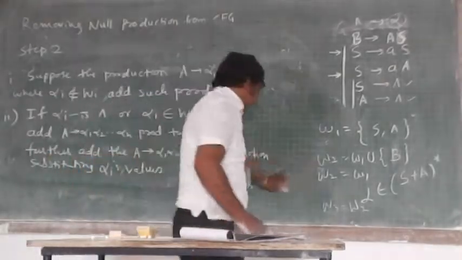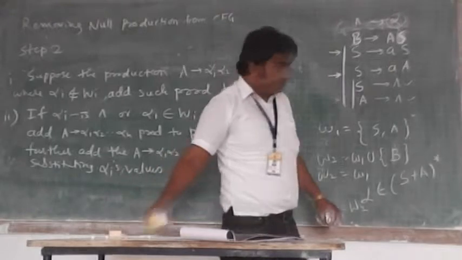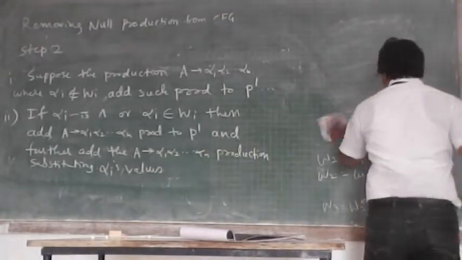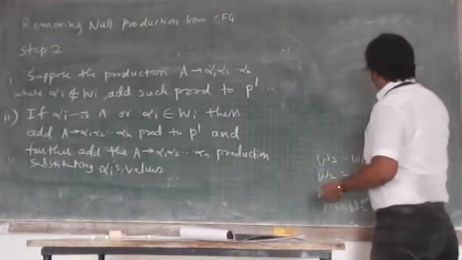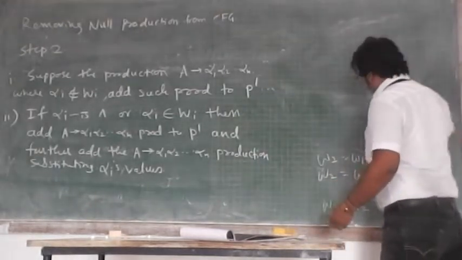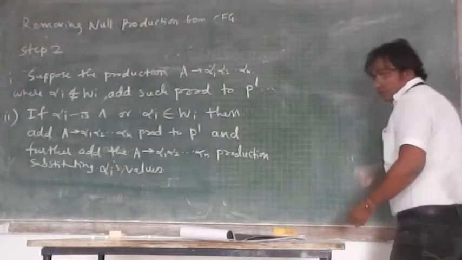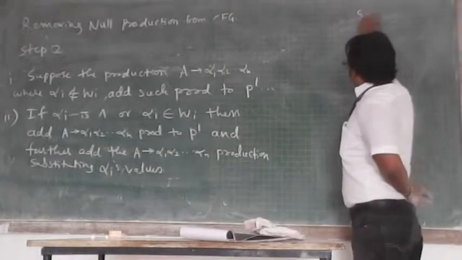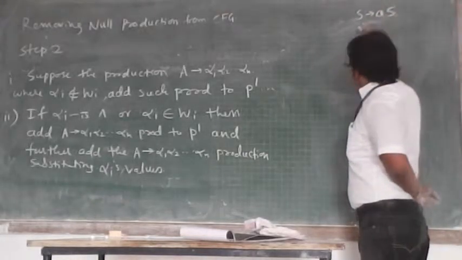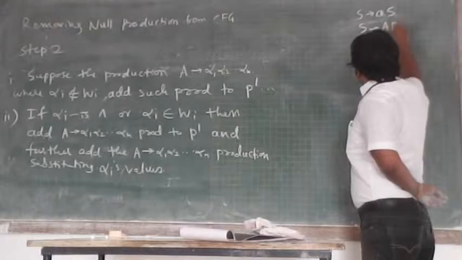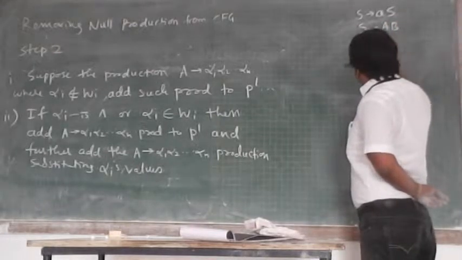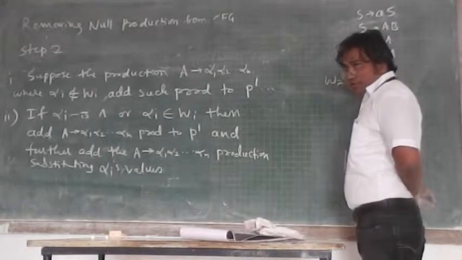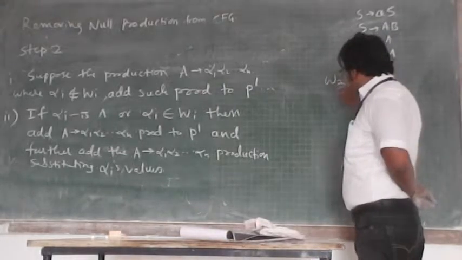What it clearly means, in our case. W1 is what? What was the W2? What were our productions? S implies AS, S implies AB, A implies null, B implies null. So our final W2 had come, and W3